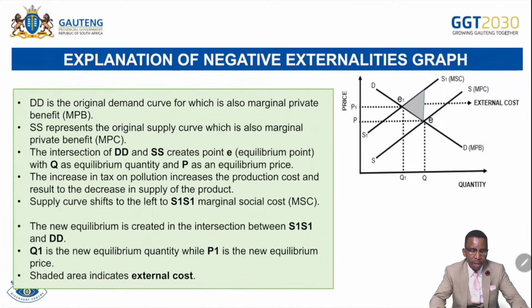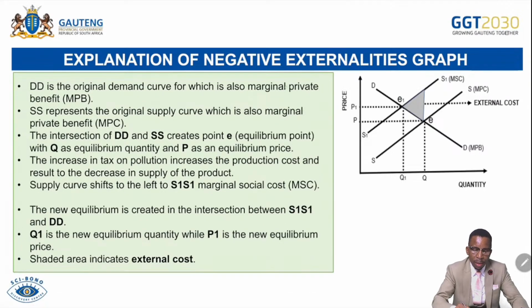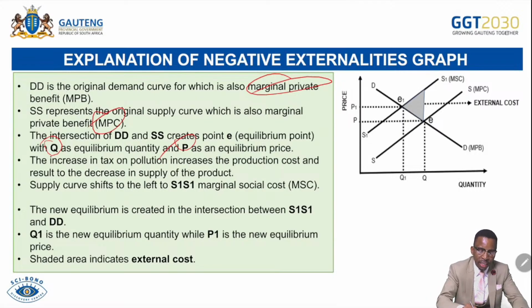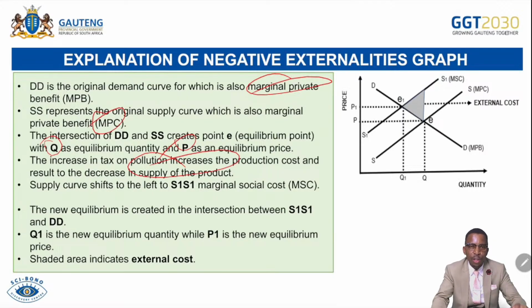This is the graph being explained. DD is the original demand curve, which is also marginal private benefit, MPB. SS represents the supply curve, which is also the marginal private cost. The intersection of DD and SS creates a point E, which is the equilibrium point, with equilibrium quantity at Q and equilibrium price at P. The increase in tax on pollution increases the production cost for the business and results in a decrease in supply. Whenever the tax increases, the firm finds it expensive to produce this particular product. For that reason, it tends to do what? It tends to produce less and a surplus.